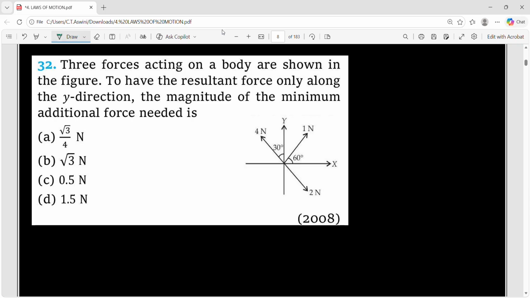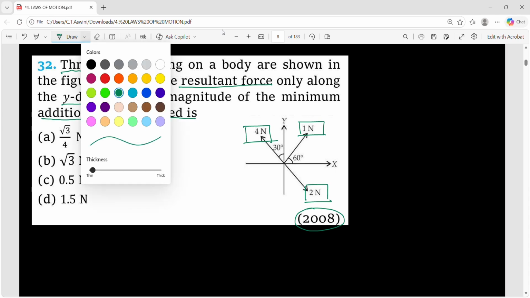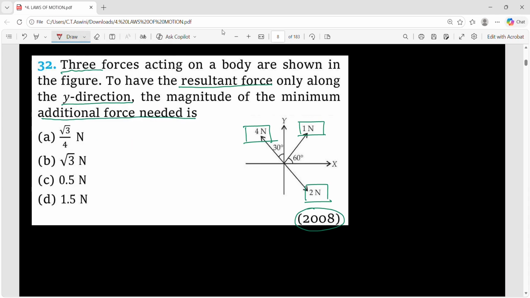This was in 2008. Three forces are acting on a body as shown in the figure. So these are the three forces: 1 Newton force, 2 Newton force, and 4 Newton force. To have the resultant force only along y direction, the magnitude of minimum additional force needed is. See, what is the question? Read carefully.